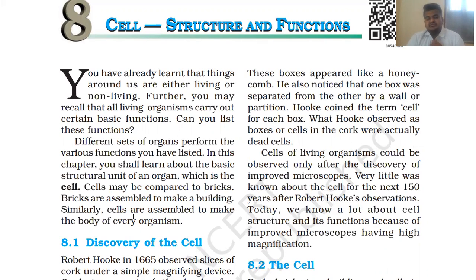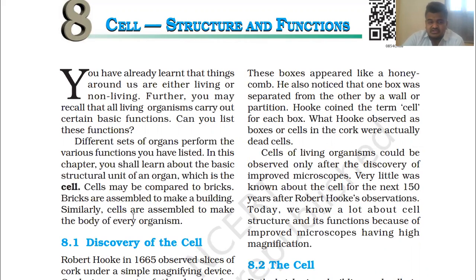It's very simple: if you have written walking, then it can be done with the help of our legs. If you have written writing, then this task is carried out with the help of hands only. So different organs help us to perform these functions. Now, in this chapter, you shall learn about the basic structural unit of an organ.